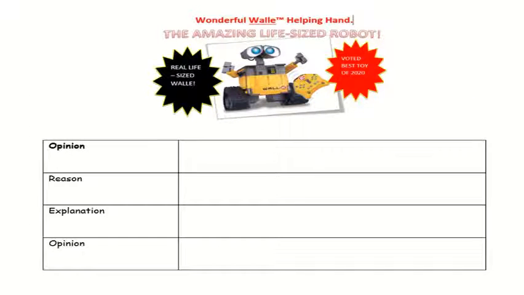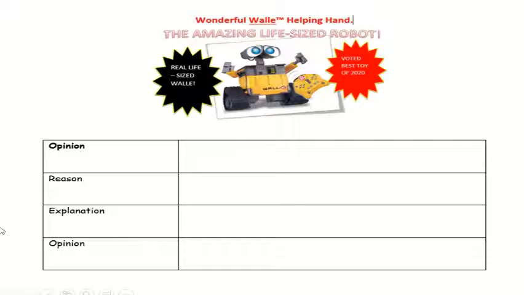So, what we've just looked at today, I'd like you to use that for your task today, okay? Because your task is to persuade your mum to buy you a wonderful Wally helping hand, the amazing life-size robot. So you've got to give your opinion, and remember the words we use for opinion. In my opinion, I believe. You've got to give your reason why your mum should buy it, an explanation, okay? And then you've got to back it up with your opinion right at the end.